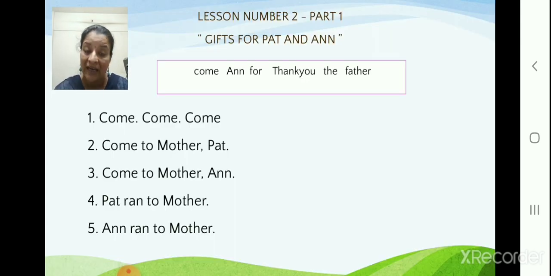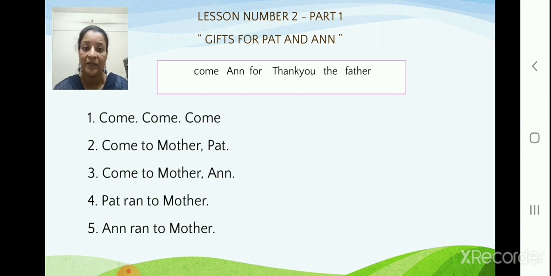Now, let me revise the lesson. First, part 1. Okay, shall I start? Okay. When you're reading the lesson, you will always start, good morning teacher, Sai Ram, lesson number 2, part 1, gifts for Pat and Ann. Come, Ann, for, thank you, the, father.